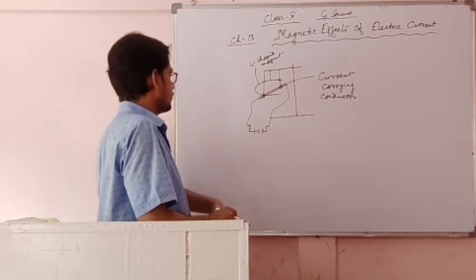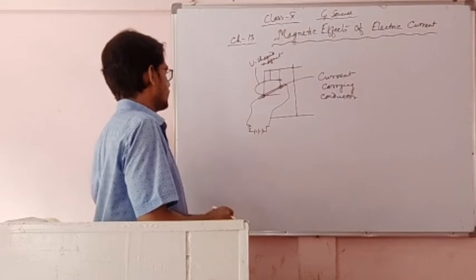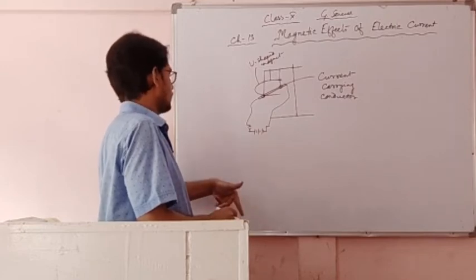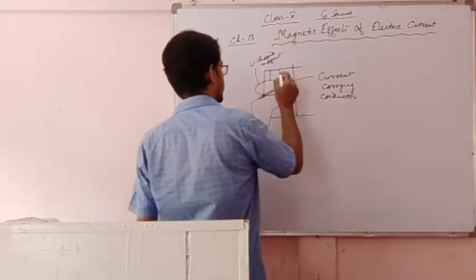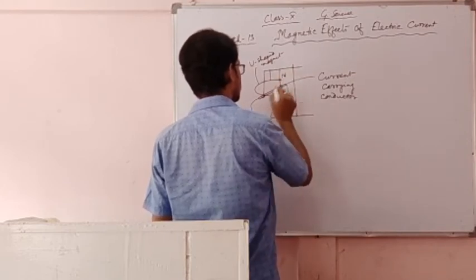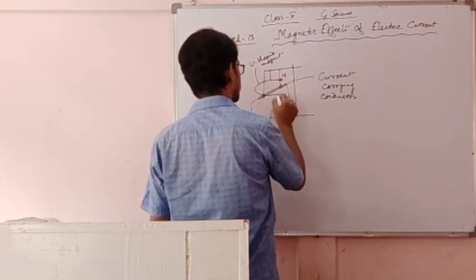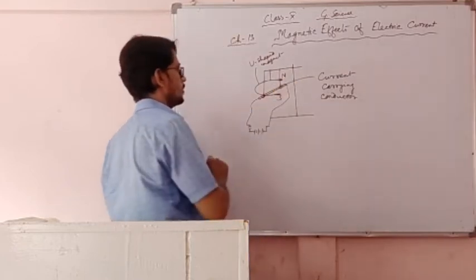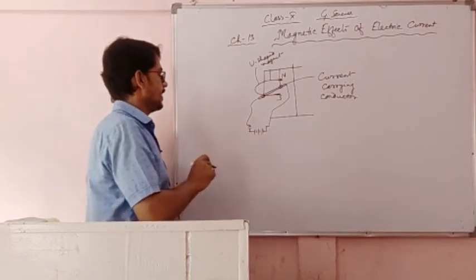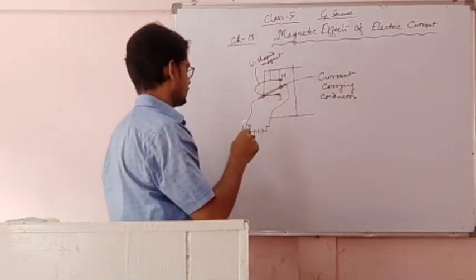Now when all these arrangements are made, it is observed that in this horseshoe shaped magnet, this end is the north pole and this end is the south pole. So the magnetic lines of force are from north to south, that is, in the downward direction.